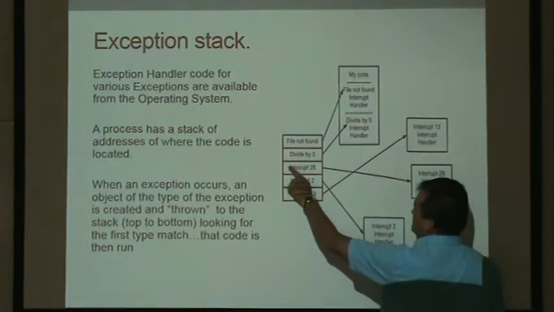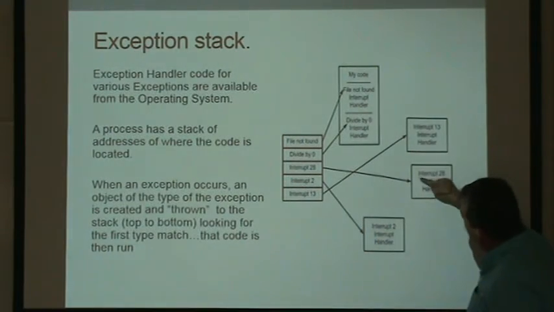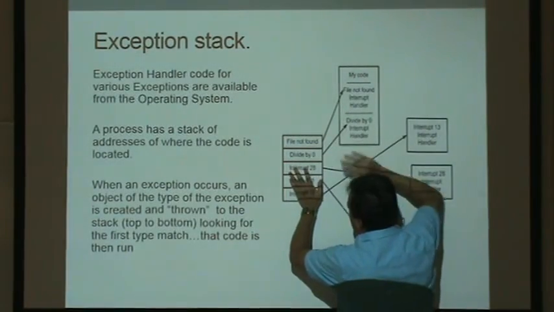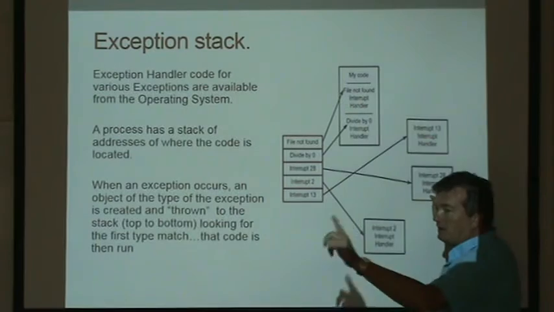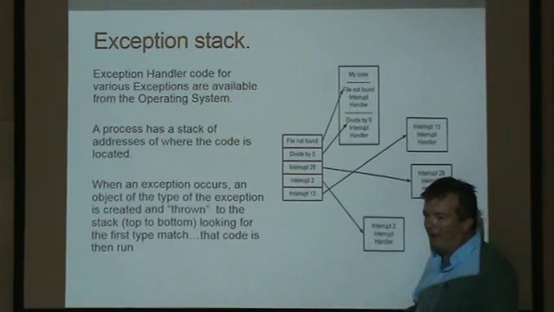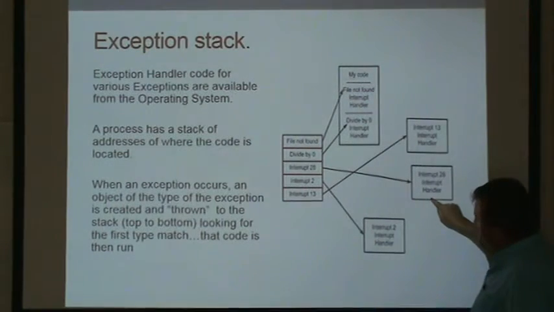So take an operating system handler, let's say handler number 28. If this code ran, now all of a sudden everything above it on the stack has been popped off. The operating system is probably not going to go back to your code, because it doesn't know your code well enough to know that it can go back to it and safely run. So would it just end right here?